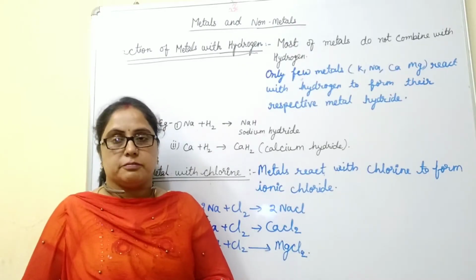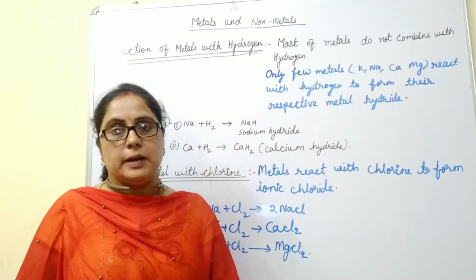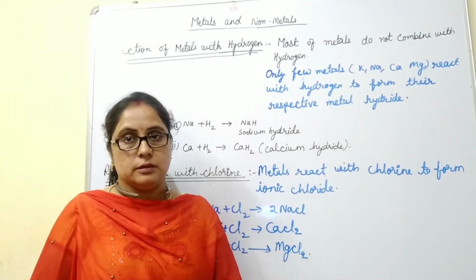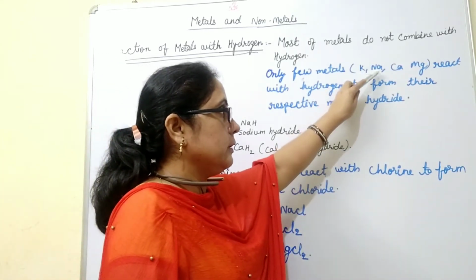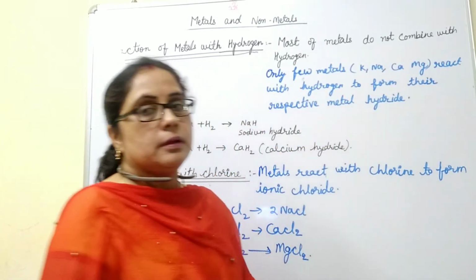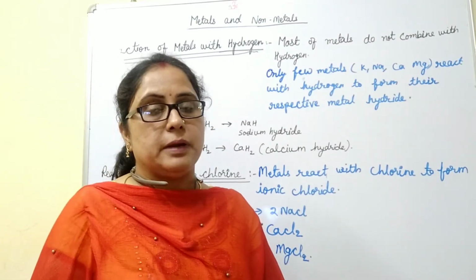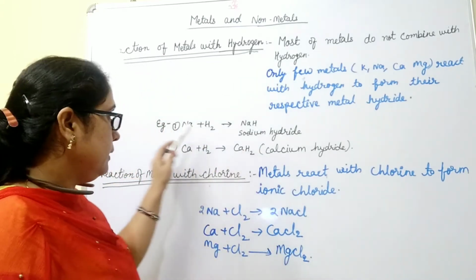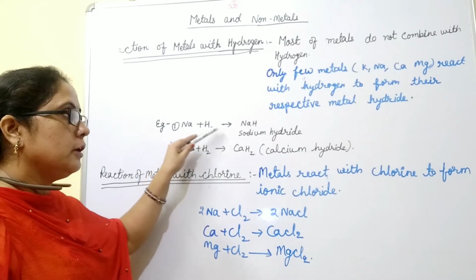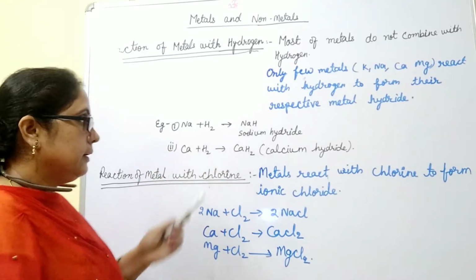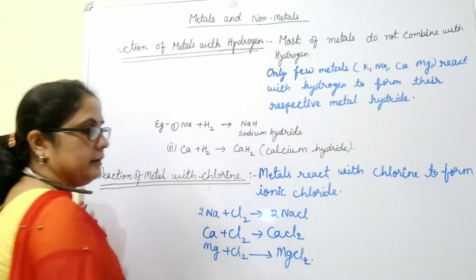Now the next reaction of metal is the reaction of metal with hydrogen. Most of the metals do not react with hydrogen. Only a few metals, they are potassium, sodium, calcium and magnesium, can react with hydrogen and form their respective metal hydride. For example, sodium, which is highly reactive, reacts with hydrogen to form sodium hydride. Similarly, calcium reacts with hydrogen to form calcium hydride.